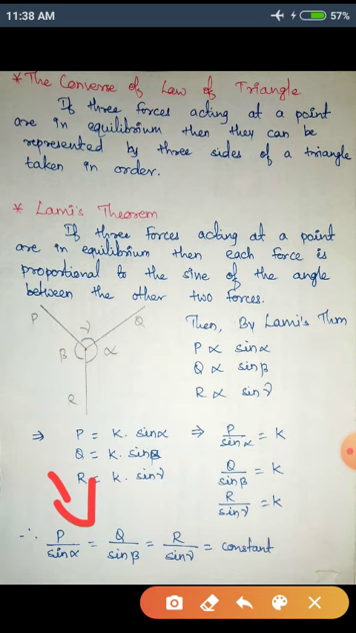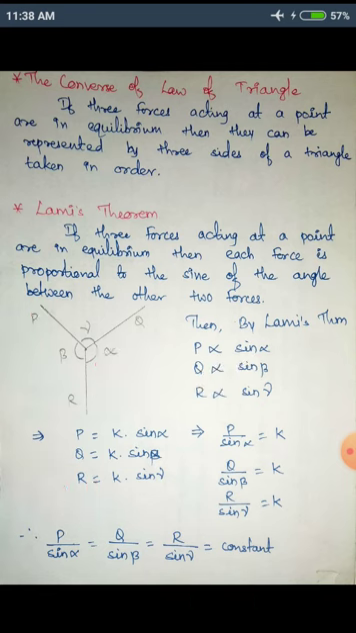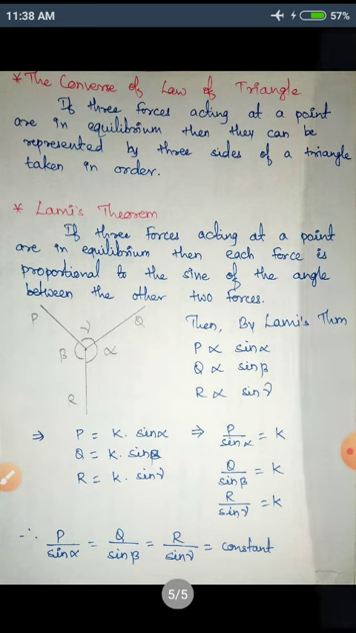So this is our Lami's theorem, wherein P is directly proportional to the sine of the angle between the other two forces. P is proportional to sine alpha, Q is proportional to sine beta, R is proportional to sine gamma. So these are the various laws of vector addition.